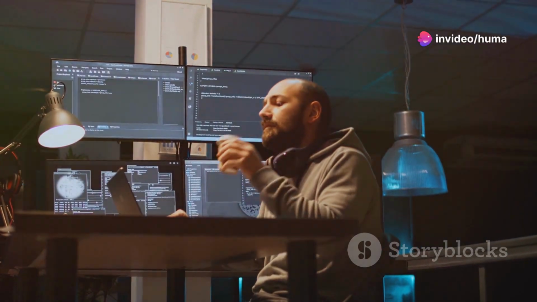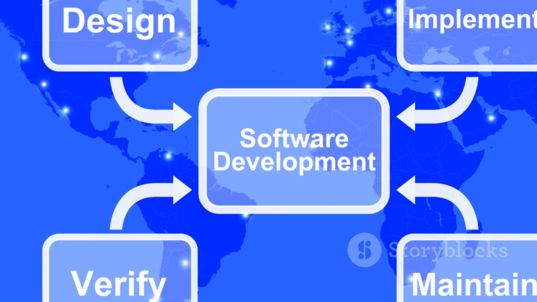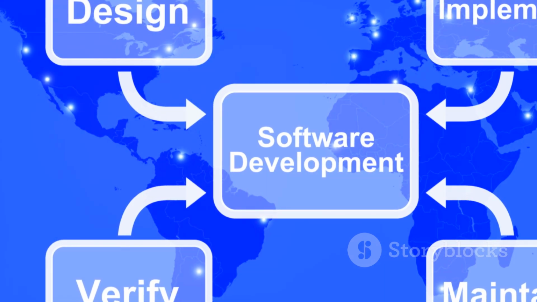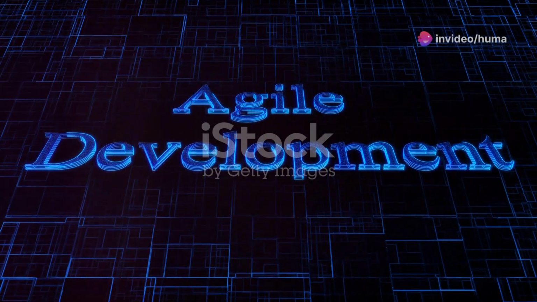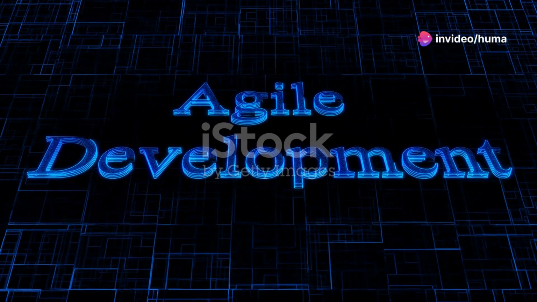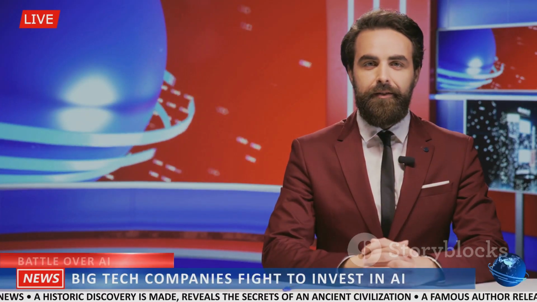Software development is more than just writing code. It involves a systematic approach to designing, building, and maintaining software systems. You'll explore different software development methodologies like Agile and Waterfall, version control systems like Git, and best practices for writing clean, maintainable code. Artificial intelligence and machine learning are revolutionizing industries from healthcare to finance.